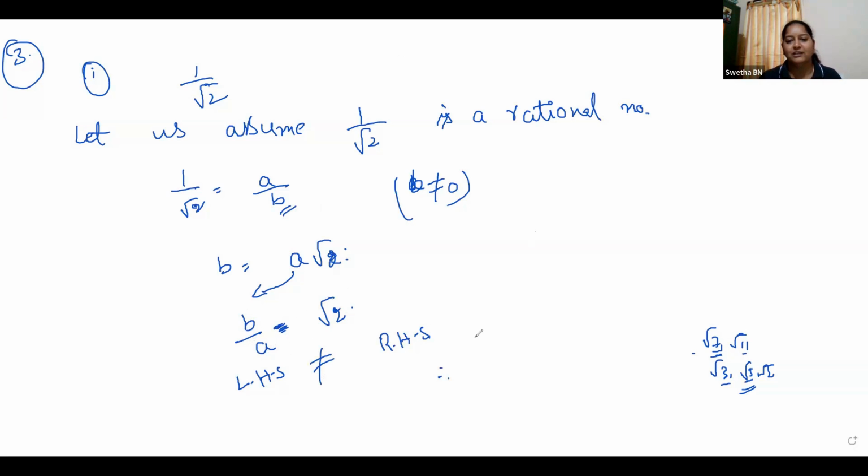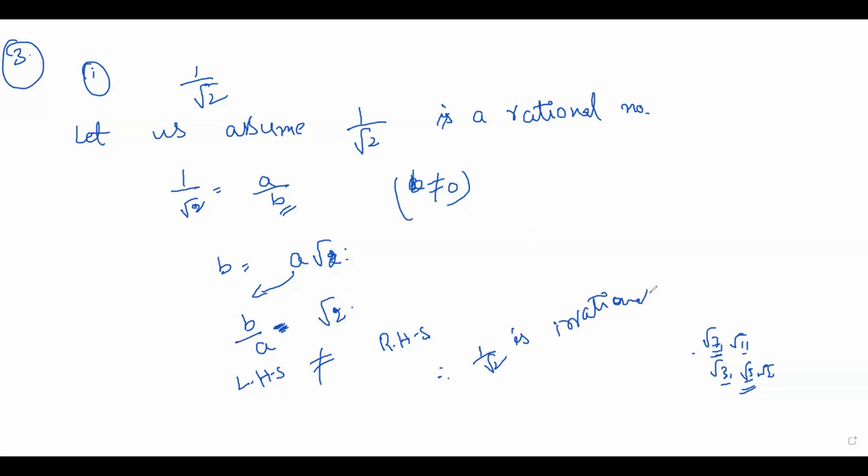Therefore, our assumption is wrong. 1 by root 2 is irrational. That's it, children. Very simple. Can you explain once again? Huh, I was not able to hear you.